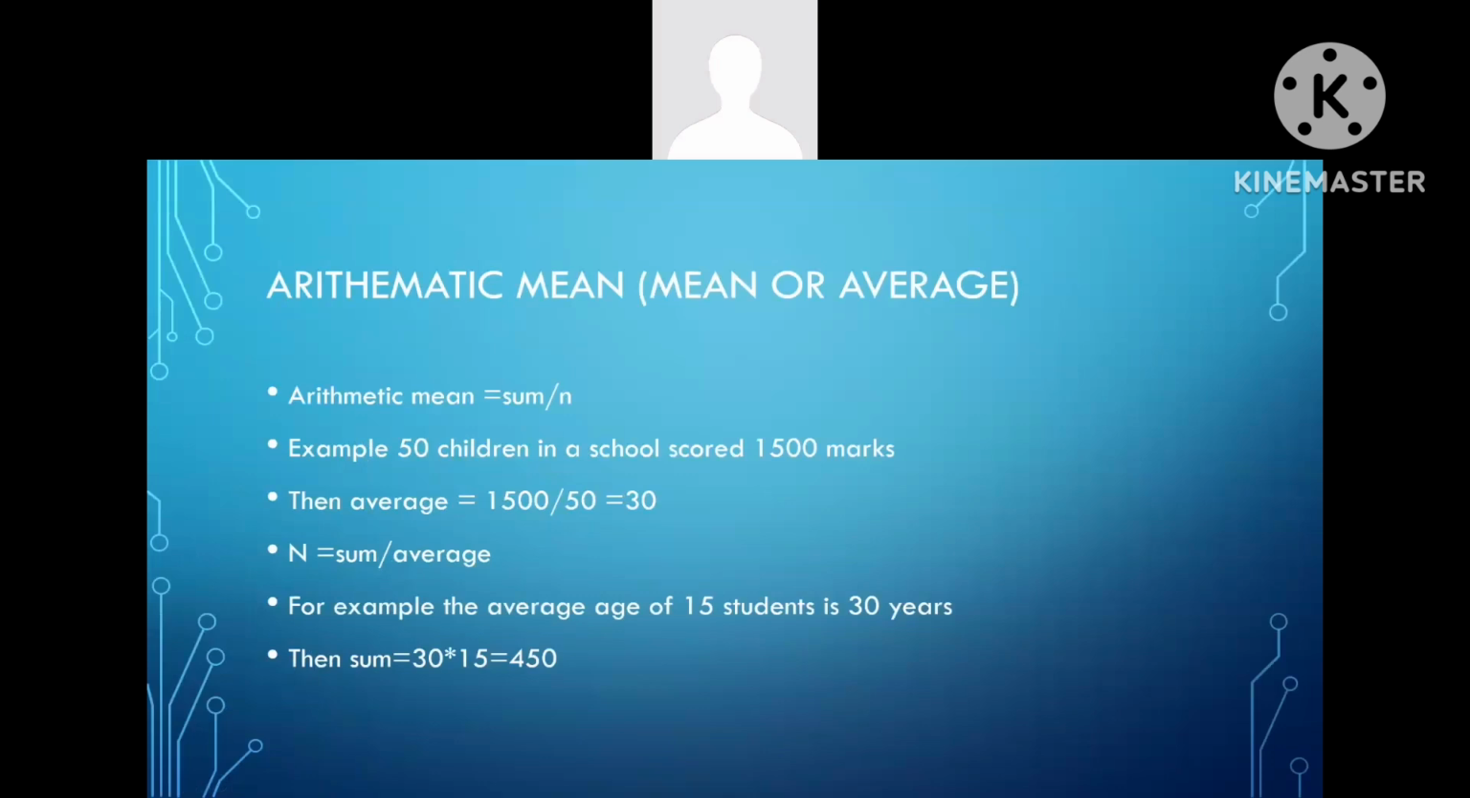N equals sum by average. For example, the average age of 15 students is 30 years. Then the sum would be n into average, 30 into 15. That means 450.